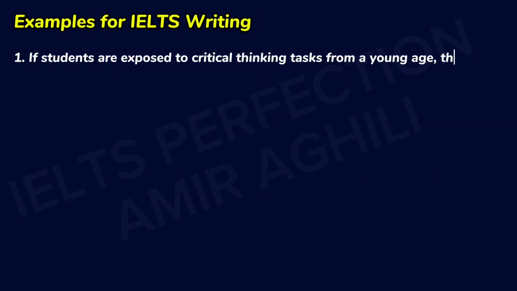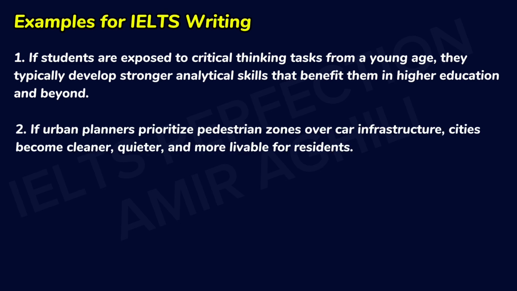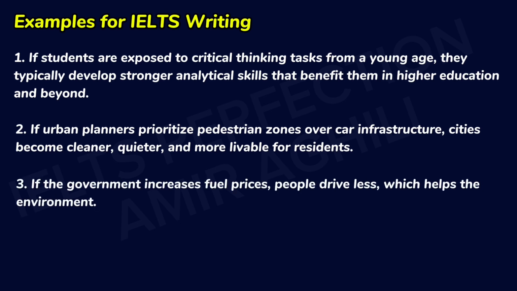If students are exposed to critical thinking tasks from a young age, they typically develop stronger analytical skills that benefit them in higher education and beyond. If urban planners prioritize pedestrian zones over car infrastructure, cities become cleaner, quieter, and more livable for residents. If the government increases fuel prices, people drive less, which helps the environment.